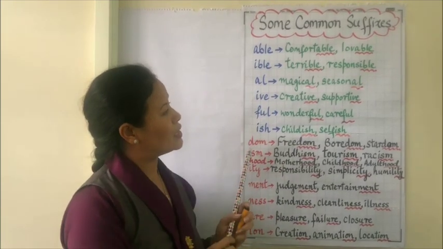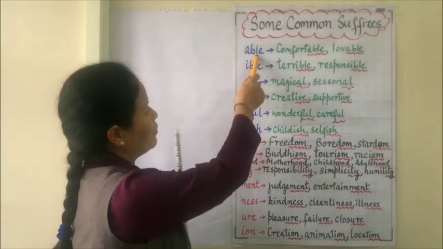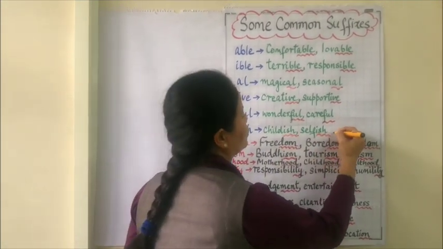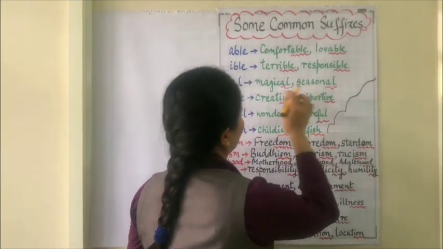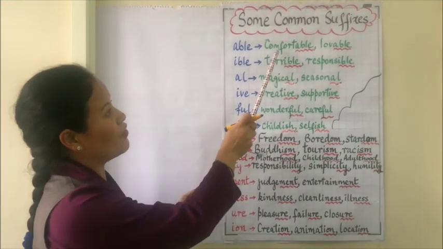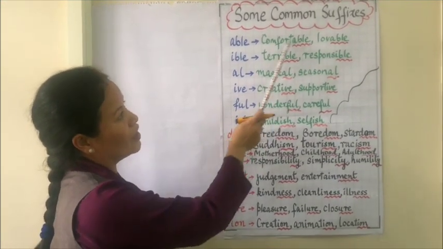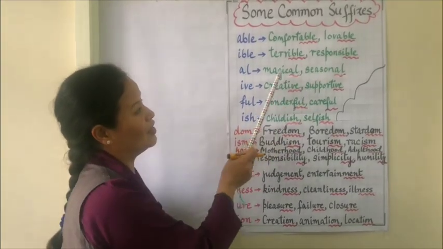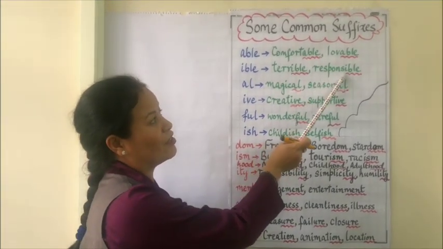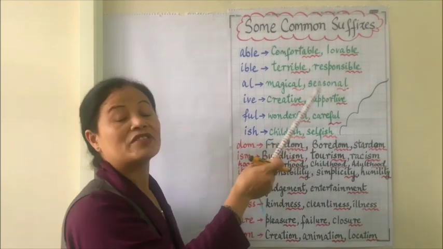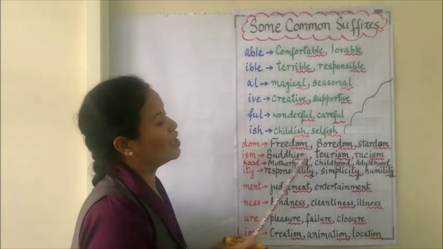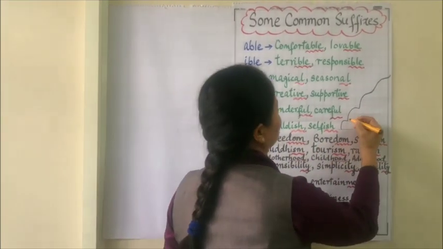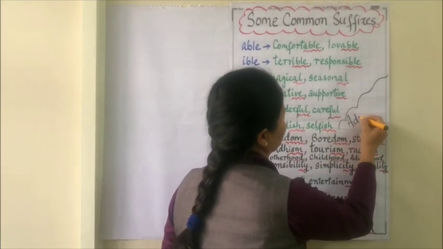You might have noticed that these suffixes work to change the word comfort, love into its adjective, comfortable, lovable, terrible, responsible. The noun form is responsibility, so responsible. So these suffixes convert the word into its adjective.